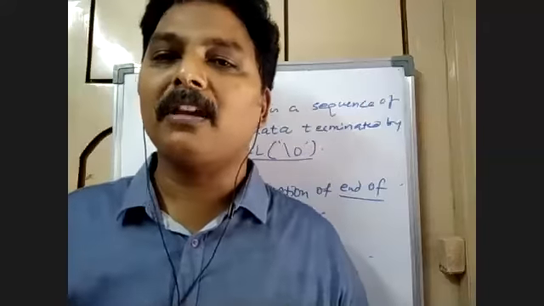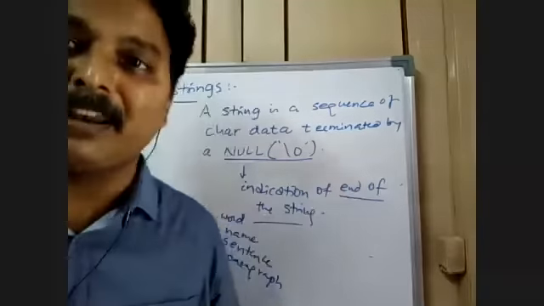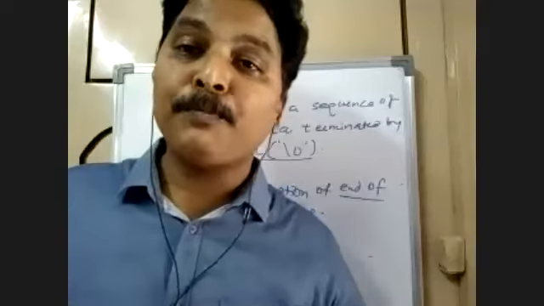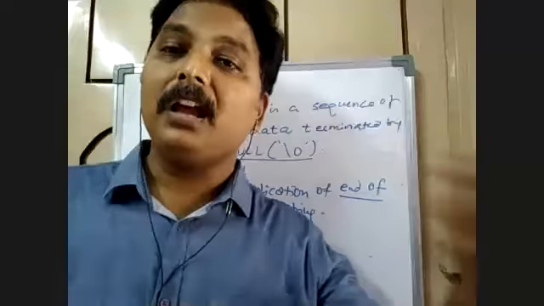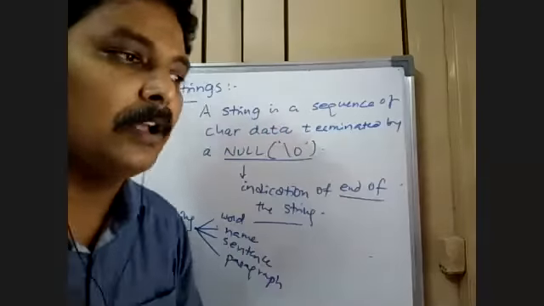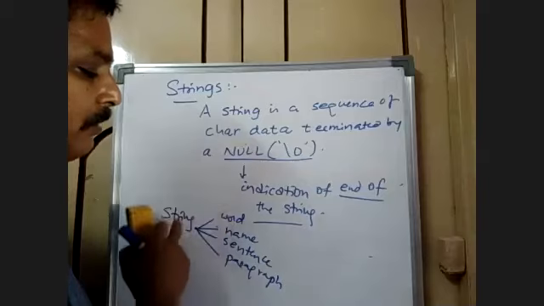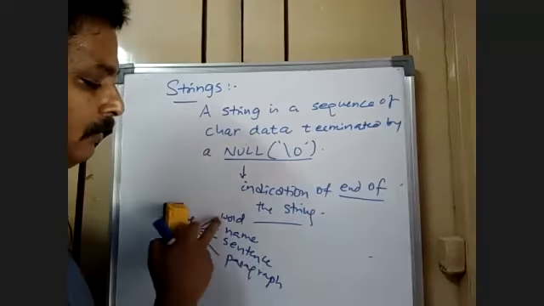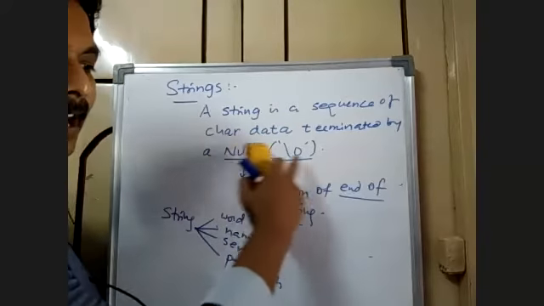Why do people talk about it? Strings are the most essential part. And the other aspect is always the end user will see the data in the form of string. These two are the reasons why strings are so important. So a string can be a word, a name, a sentence, a paragraph. And every word or name or sentence or paragraph will always be terminated by a null character.